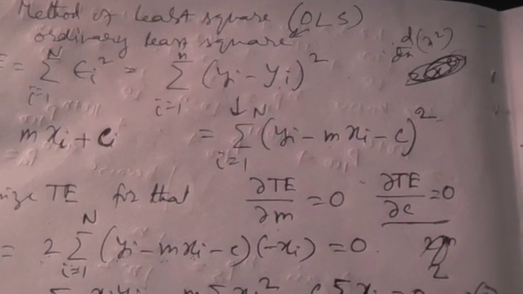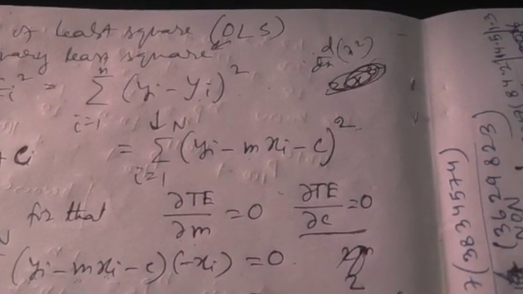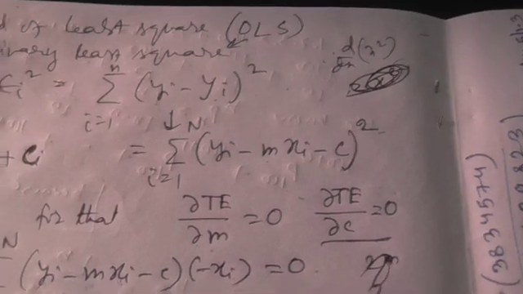In that case the total error is summation epsilon i square, defined as summation of small yi minus capital Yi, whole square, where small yi is the value that is already given, that is small xi and small yi, and capital Yi is the point that we get by putting the value of small xi in the line y equals mx plus c.